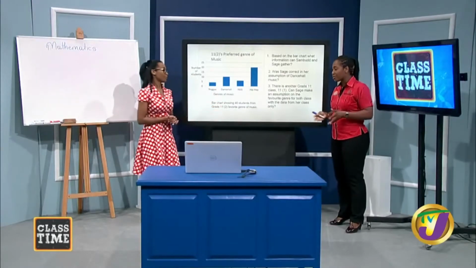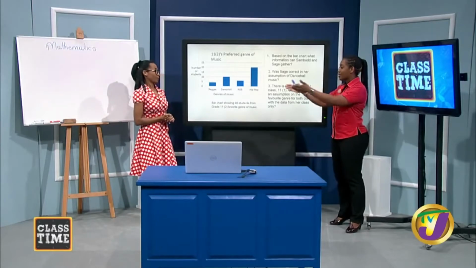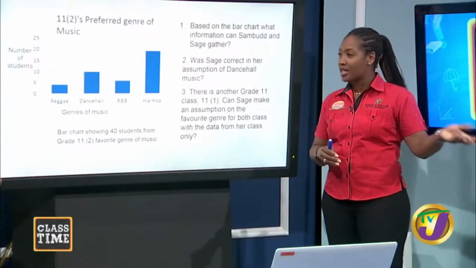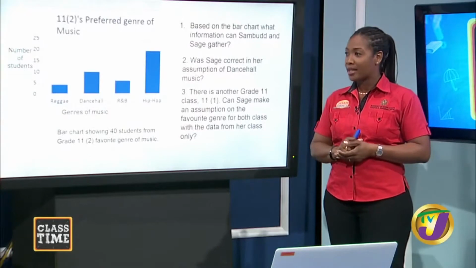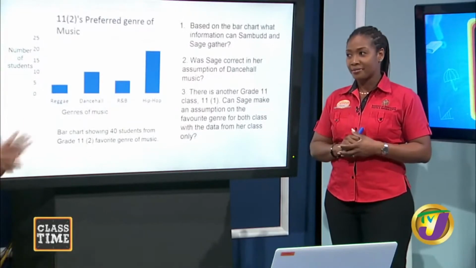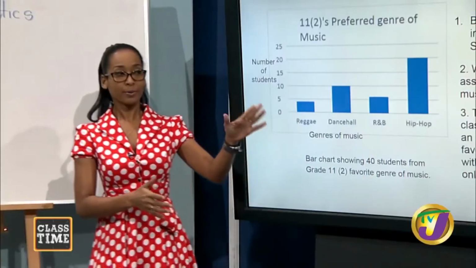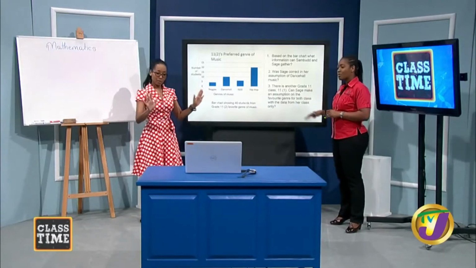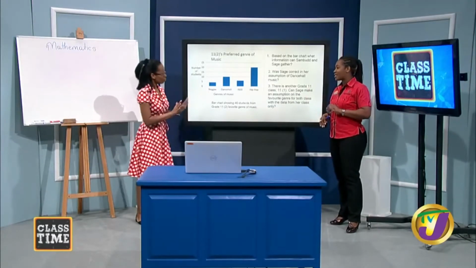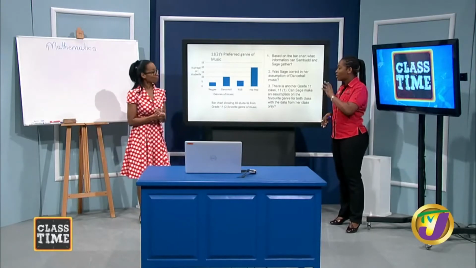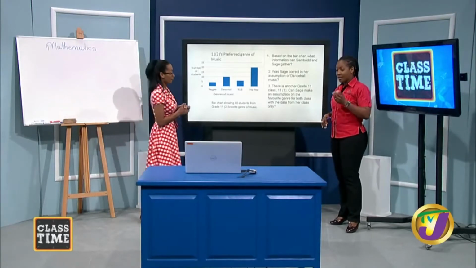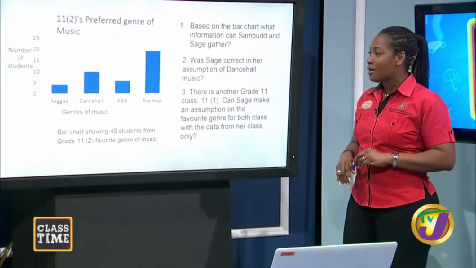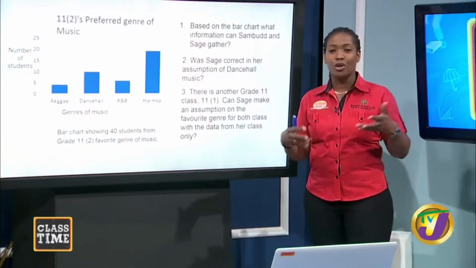But it's different kids. I can't take your data from your family and say, okay, if your neighbor is going to like the same thing that you like. So no, I can't. All right, you have a point. So I can't use this set of data and throw it on another class. Assumptions are not needed in statistics. We will only look at the statistical data given. That's something we need to remember. Pay attention to the data set that you are working with.